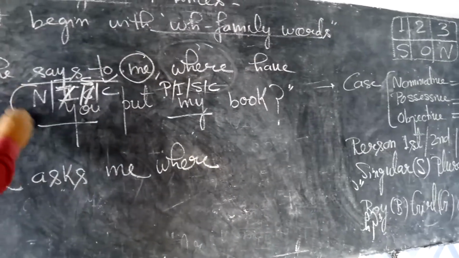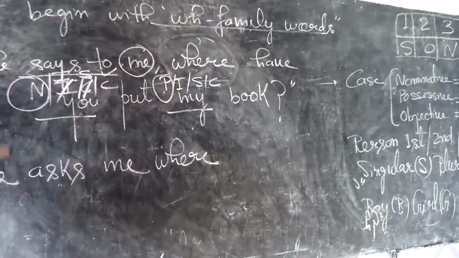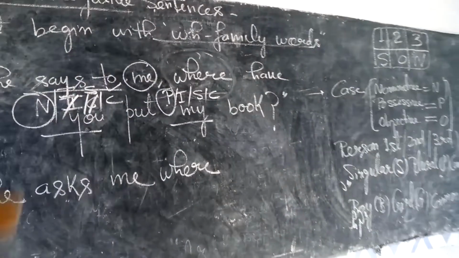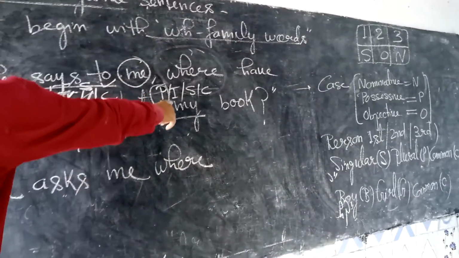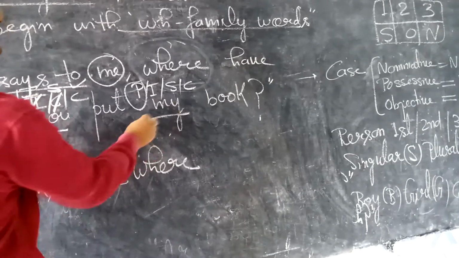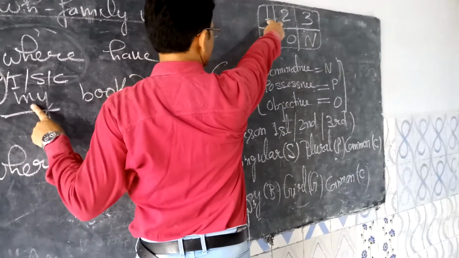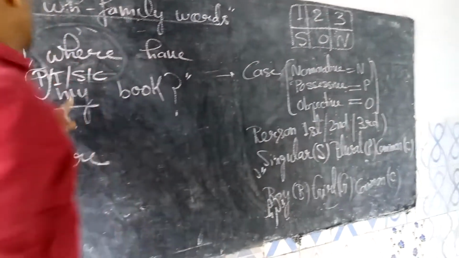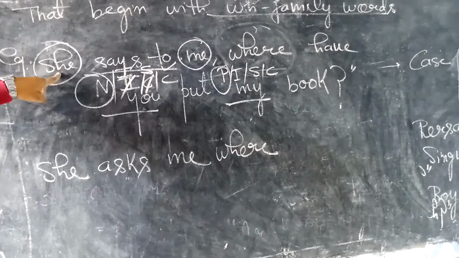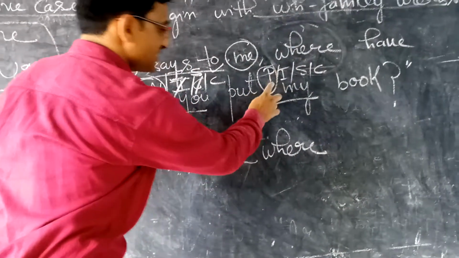Now cases, they are never changed. Okay, cases are never changed. So I have circled them. Only three questions I have to ask. And now in nominative case, this thing we have to change. Now this is the first person pronoun, and the first person pronoun is changed according to, tell me students, the subject. And what is the subject? "She." Circle it.